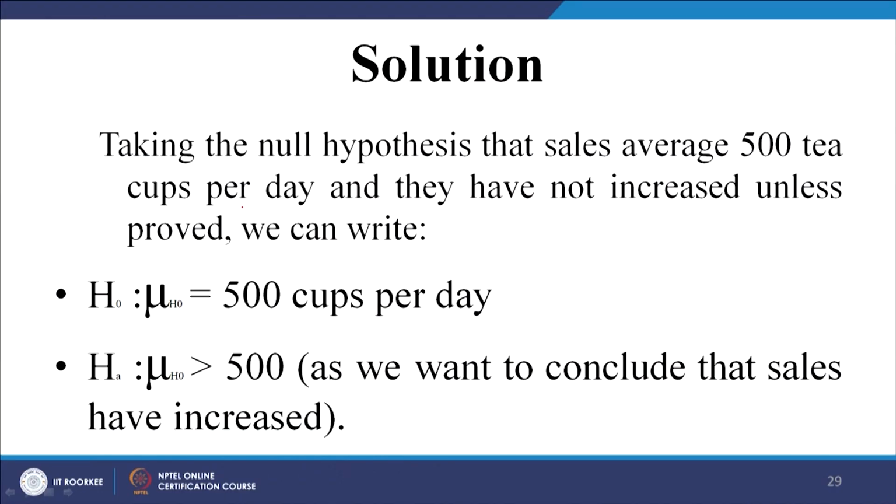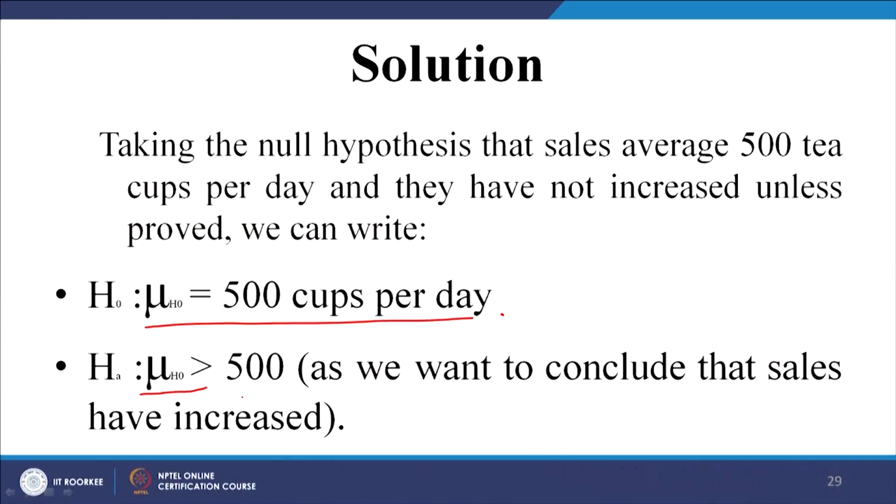So, we are taking the null hypothesis that average sales is 500 teacups per day and they have not changed, they have not increased unless proven, right. So, here I have not proven anything, but I have to test the null hypothesis. What is my alternate? Now, mu is greater than 500, because there has been a development. Because there has been a development, the sales have increased. So, now H alternative is mu greater than 500, as we want to conclude that sales have increased. You need to be very clear and careful with this: what do you want? I want to know whether it has increased more than 500, so just write the alternate first.